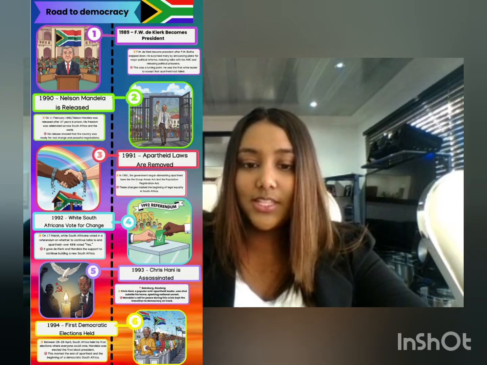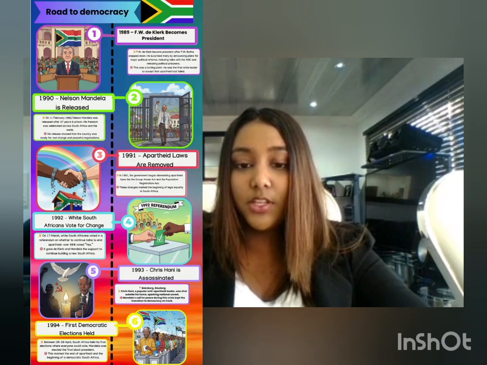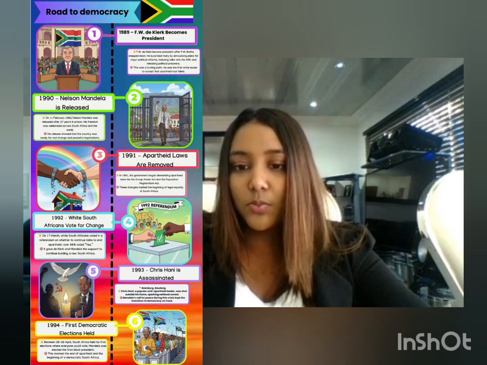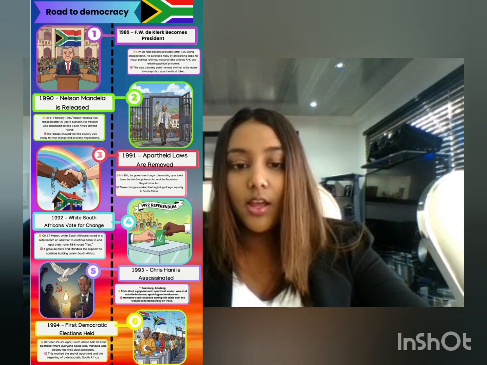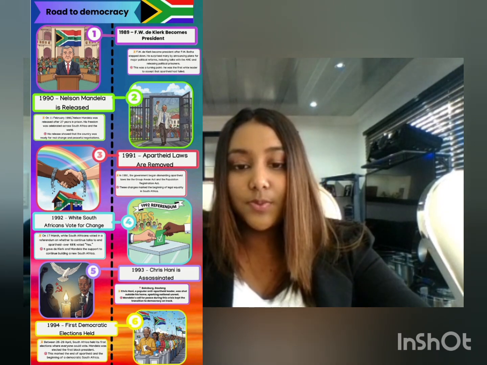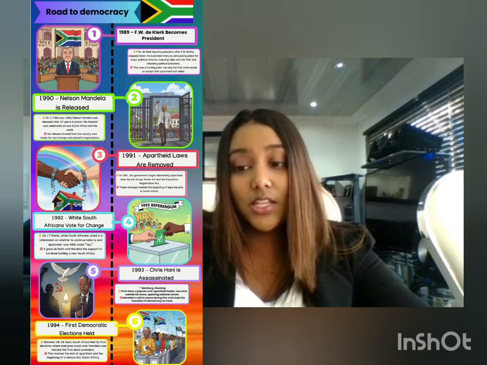On the poster, we can see the image shows hands putting votes in a ballot box with the word yes. This represents the choice of change made by most white voters. But just when progress was being made, the assassination of Chris Hani in 1993 nearly destroyed the transition.